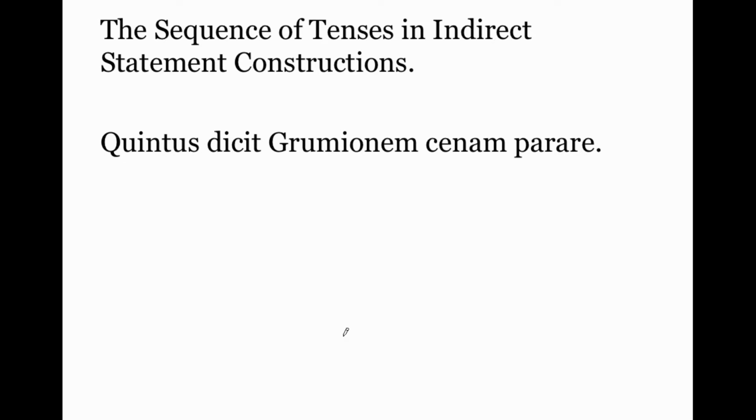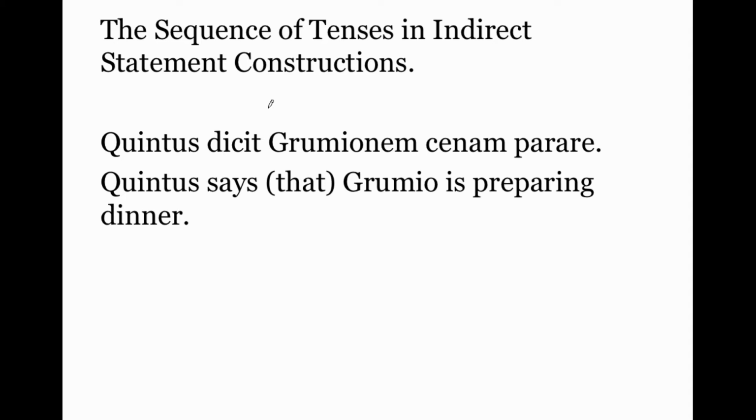Okay, so if you want to review the overall concept of the indirect statement construction, I have a video on that you can find just by searching Massey indirect statement. This video is going to focus on the concept of the sequence of tenses. So again, an overall indirect statement is you have some type of a verb that introduces the indirect statement. Here we're just going to have dicit, says. After we have that, in English, we frequently say says that. Latin has no word that corresponds to that, but it's comfortable to add it in English.